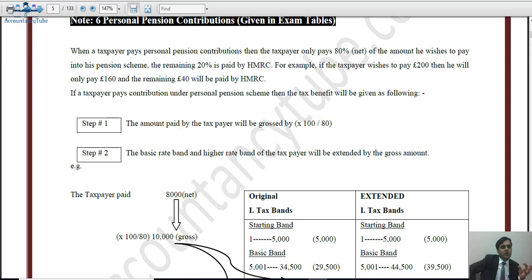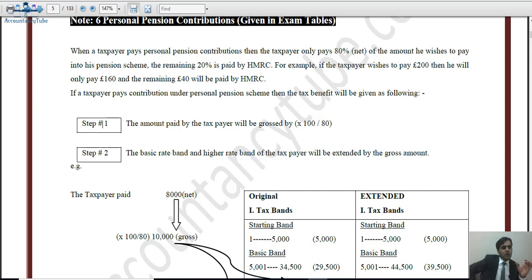So HMRC says that if you contribute £80, I'll give £20 more, so in personal pension contribution you will get £100. So that is one benefit. Whatever the individual is paying, they will only have to pay the 80%, and the remaining 20% will be paid by HM Revenue and Customs. So that is one benefit.